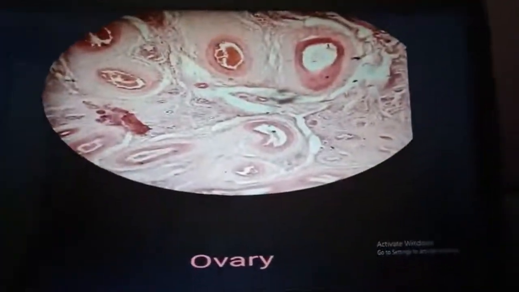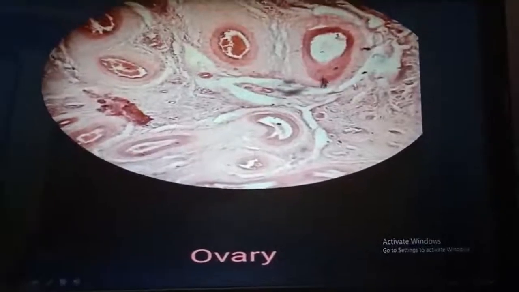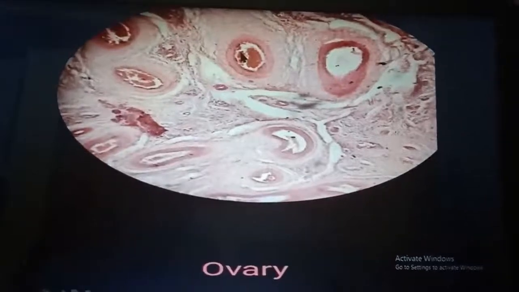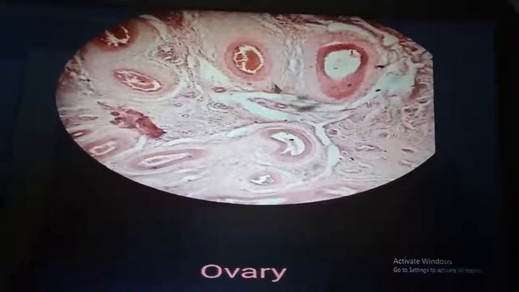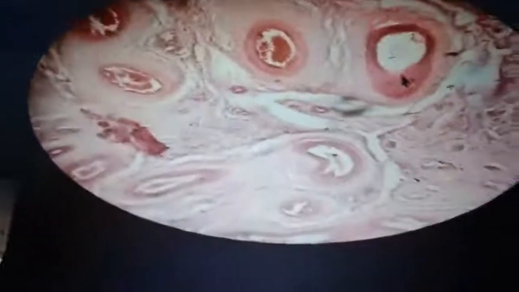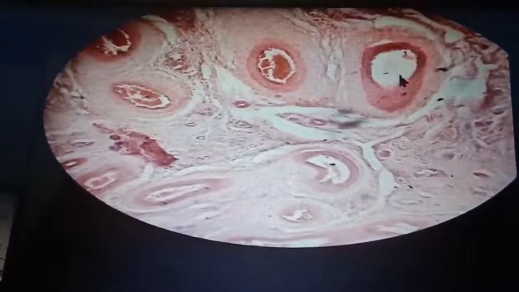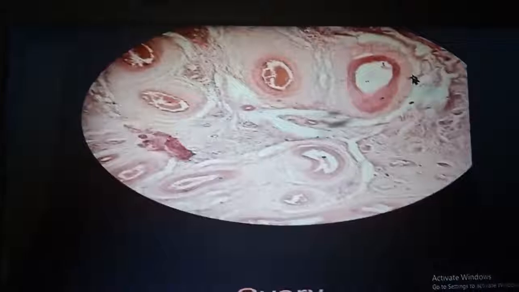This is the histological slide of the ovary. There are so many ovarian follicles. This is the corpus hemorrhagicum, as there are blood cells inside, and this is a Graafian follicle. There is discus proligerus and cumulus oophorus, theca interna and externa, a typical Graafian follicle.